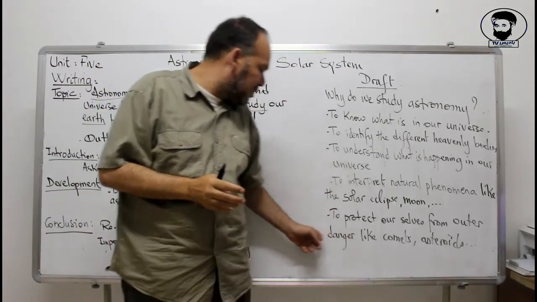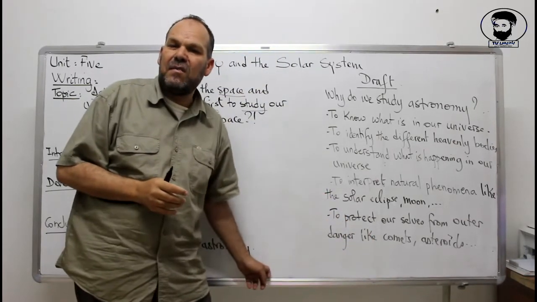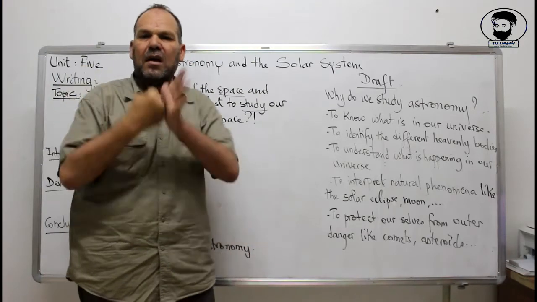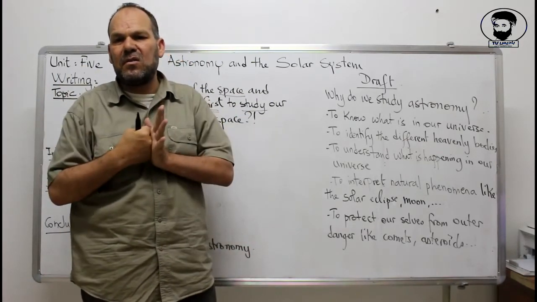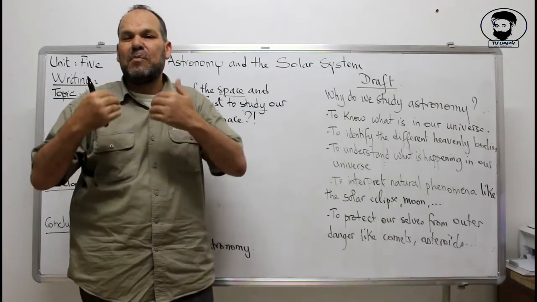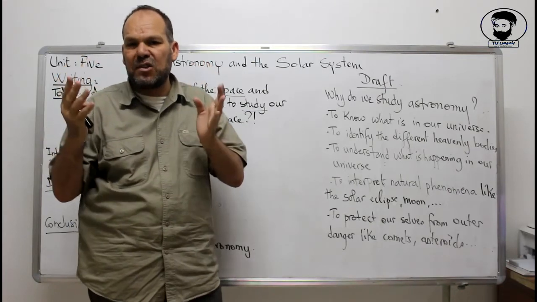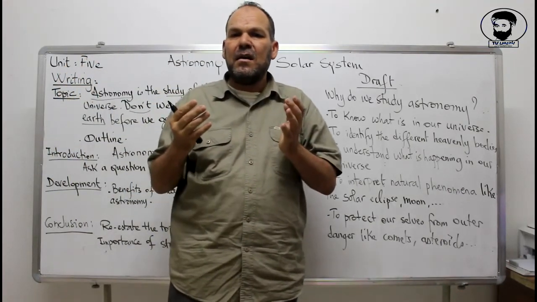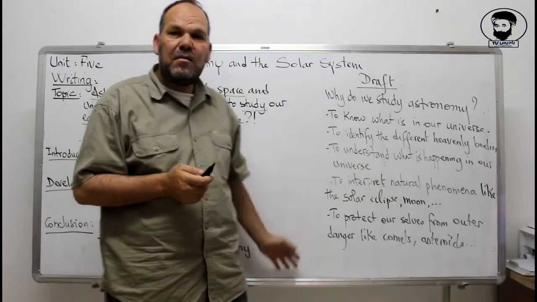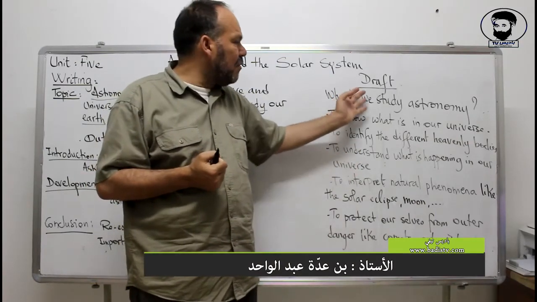And finally, to protect ourselves from some phenomena. For example, before a comet is coming to collide with Earth, or an asteroid to collide with Earth, before it happens, we have got to protect ourselves by using satellites, by using protection, by using anything that can happen from the outer space. So these are the notes that we need to have for our draft.